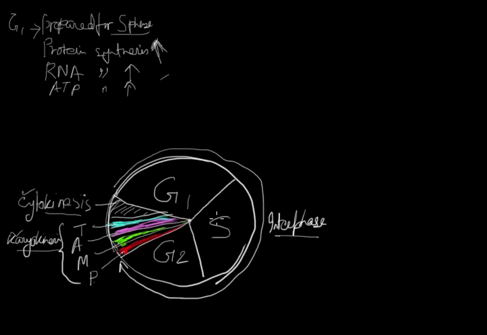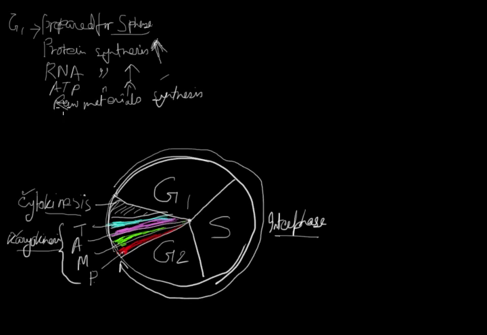The raw materials required for S phase have to be synthesized during G1 phase. What are the raw materials? Raw materials include pentose sugar, nitrogen base, phosphoric acid, etc. So raw material synthesis also takes place. Raw materials for what? Raw materials for DNA replication. Raw material synthesis also takes place at this stage.